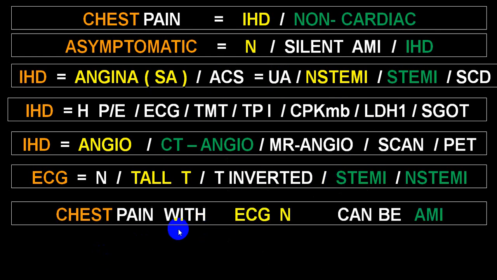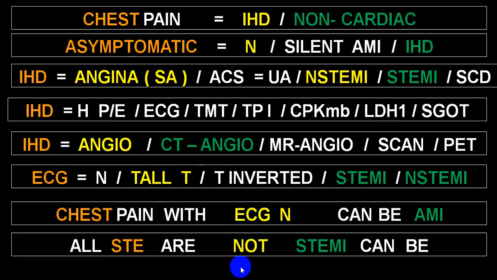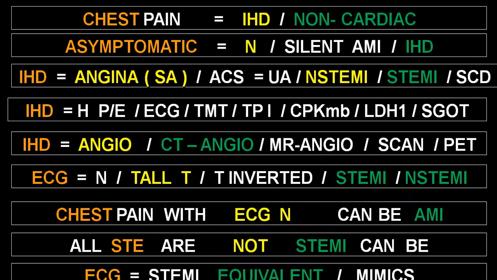Classical chest pain of unstable angina or acute coronary syndrome may, a good number of times, come with a normal ECG, but this can still be an early stage of acute MI. Later on you get a tall T wave and then you get ST segment elevation. So all ST segment elevation is not STEMI. You must keep that in mind. But anytime you get ST segment elevation, always rule out acute MI first, and only then think of equivalents or mimics.